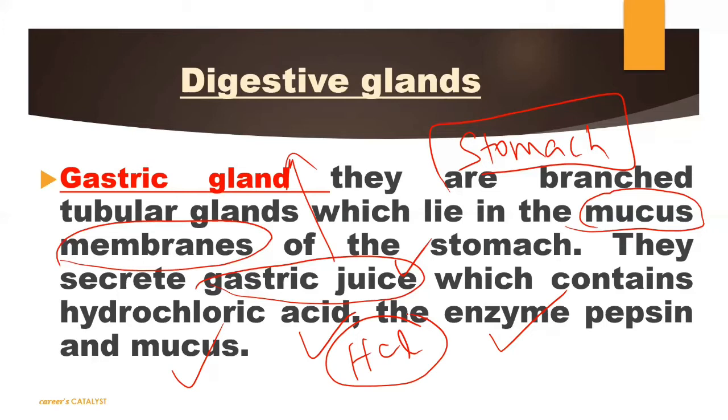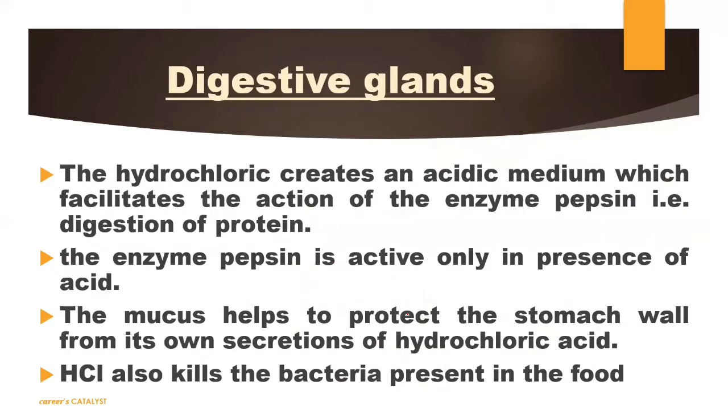So these are the gastric glands. Gastric glands release HCl, the enzyme pepsin and mucus. Now we will talk about them in detail. First, hydrochloric acid.